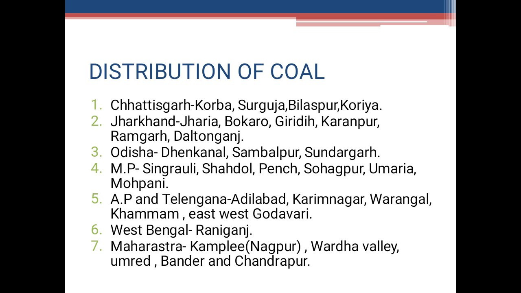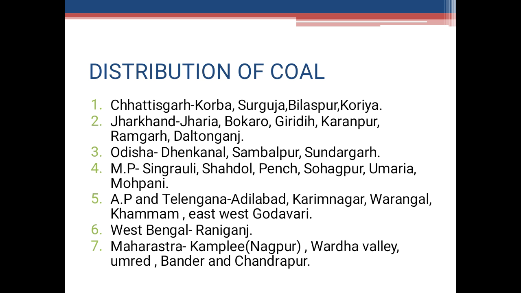Third state is Odisha. Odisha ranks second with respect to reserves and third in coal production in India. Most of the coal fields are in Dhenkanal, Sambalpur and Sundargarh districts. The Talcher coal fields in Dhenkanal and Sambalpur districts rank second in the reserves after Raniganj. Most of the coal is used in the thermal power and fertilizer plants at Talcher.